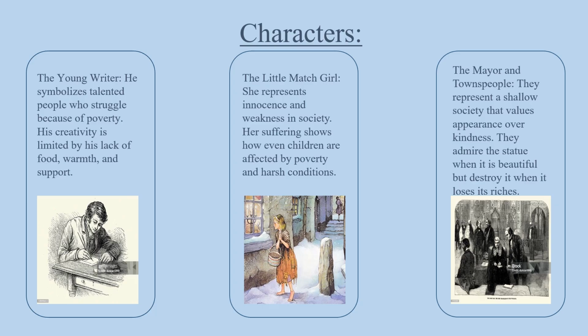The little match girl. She represents innocence and weakness in society. Her suffering shows how even children are affected by poverty and harsh conditions. The mayor and townspeople. They represent a shallow society that values appearance over kindness. They admire the statue when it's beautiful, but destroy it when it loses its riches.